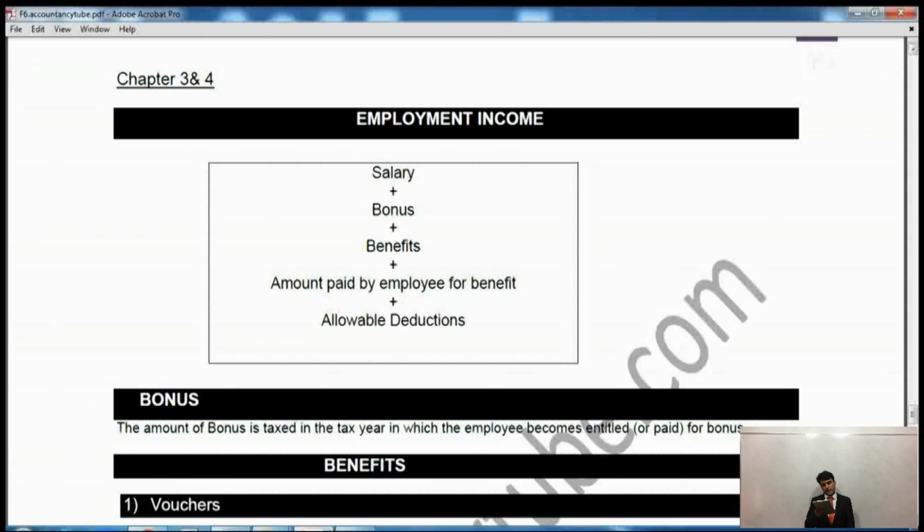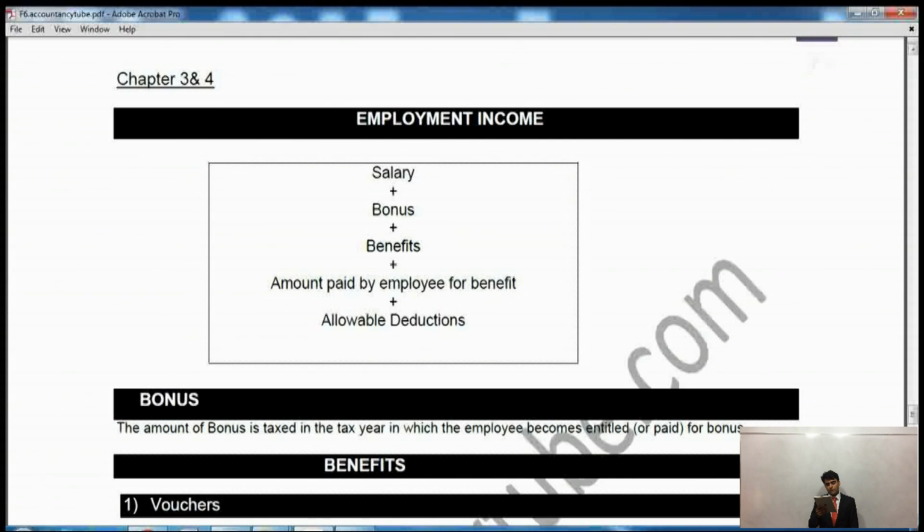It says salary, first of all. Now, salary is a very common word. You know what salary is. Then it says bonus. Now, bonus is the amount which is not every month. You don't receive it every month. You might receive one for performing well, or you might receive one for the company performing well. So that is called bonus. Then it says benefits. Now, benefits could be many. We'll see in detail what sort of benefits a company can give and how to calculate the taxable benefits on that. But benefits is a very, very huge term, and there is lots of stuff in benefits.